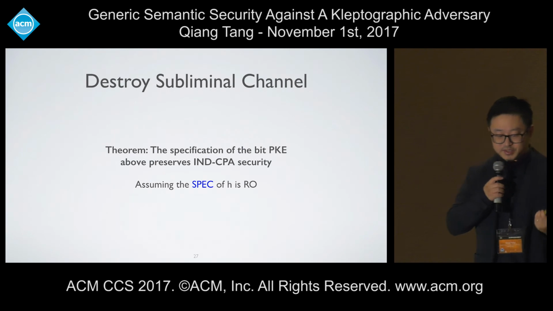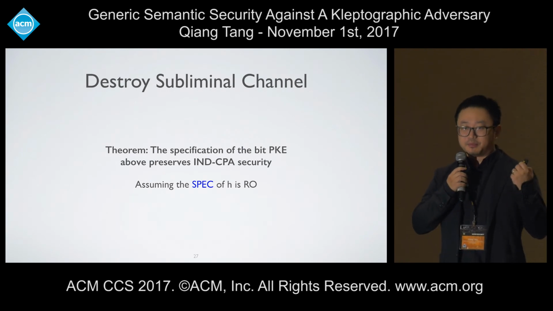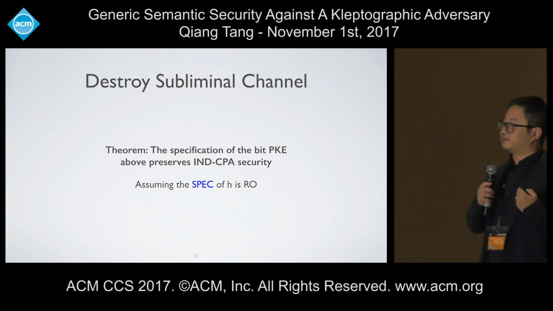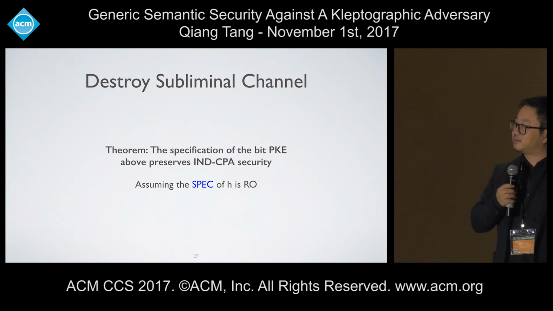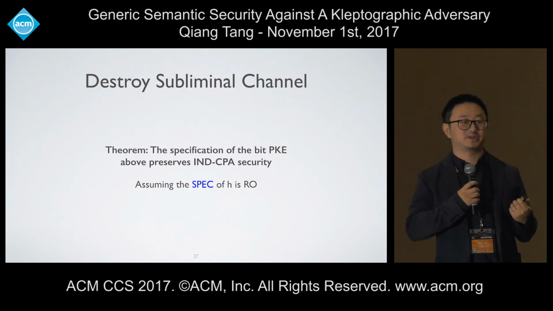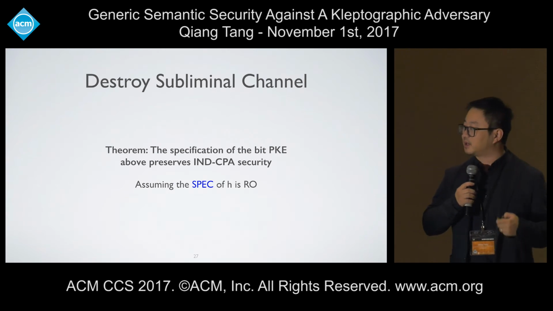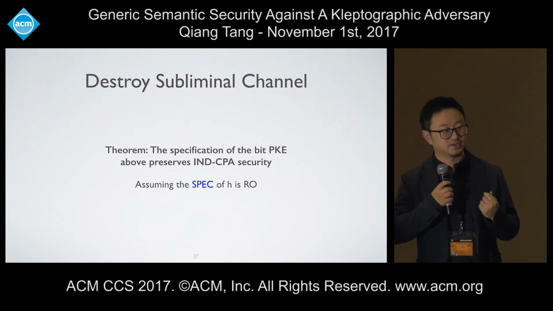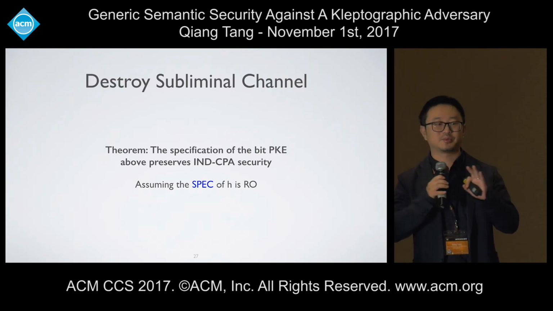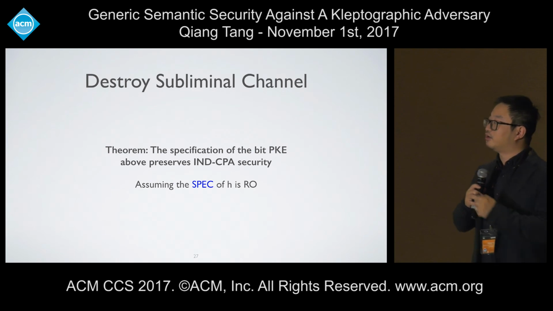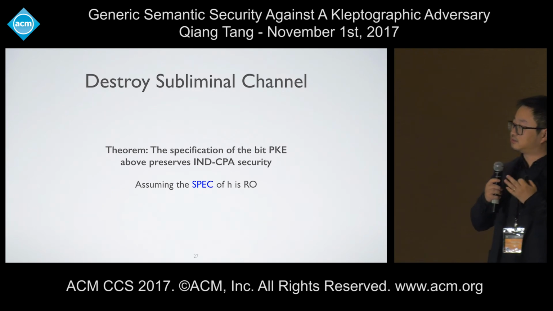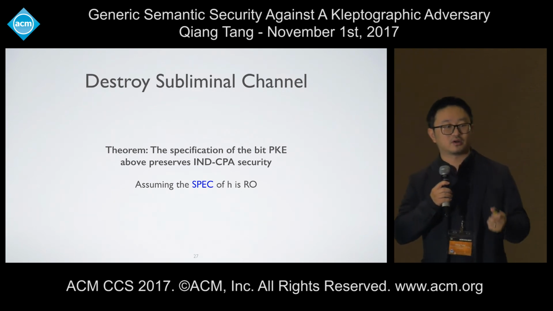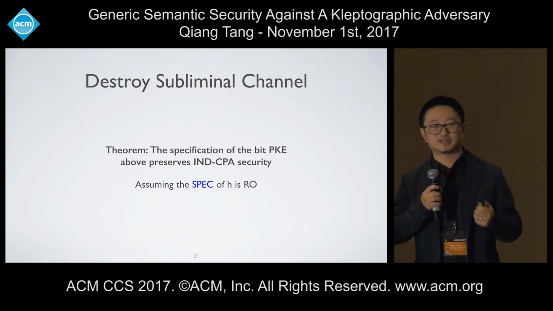If we design the specification of a public key bit encryption as before, we can actually have a theorem that the specification designed above preserves IND-CPA security in the cryptographic setting, but assuming the specification of the hash is a random oracle, not the implementation. The implementation can still be subverted. We can also deal with the standard model, get rid of this random oracle assumption, but we need to go to a less efficient construction.